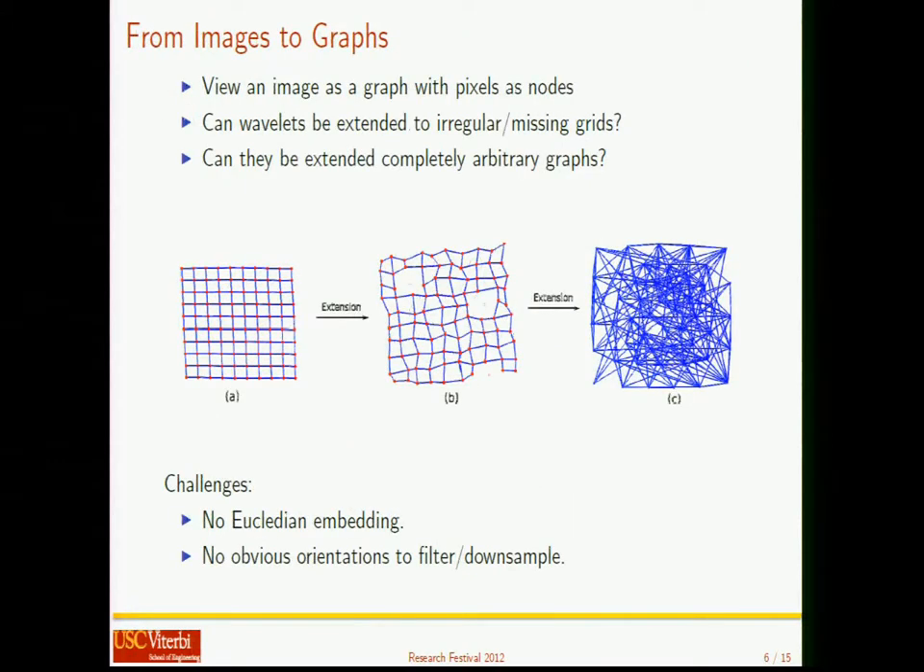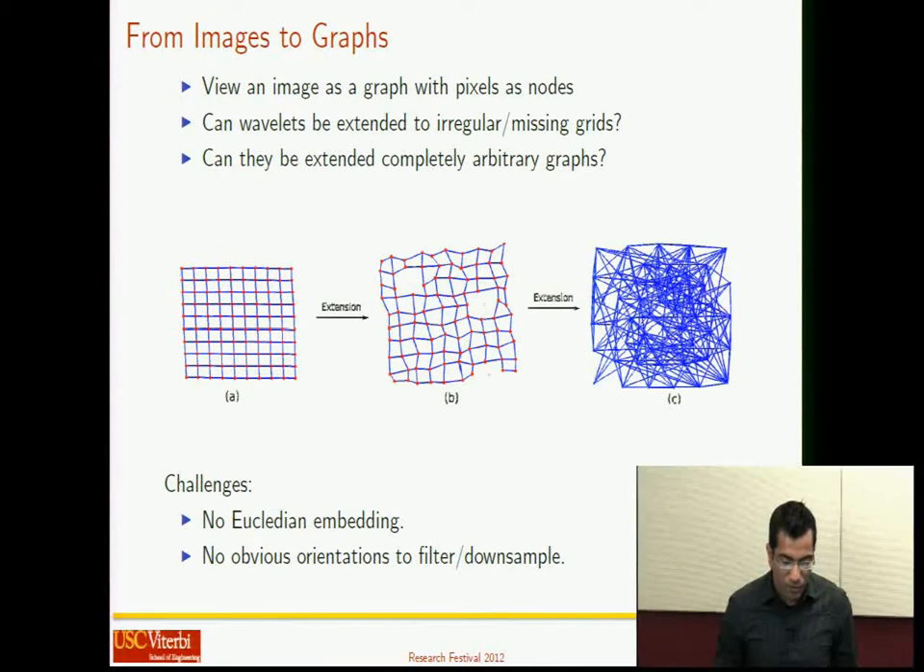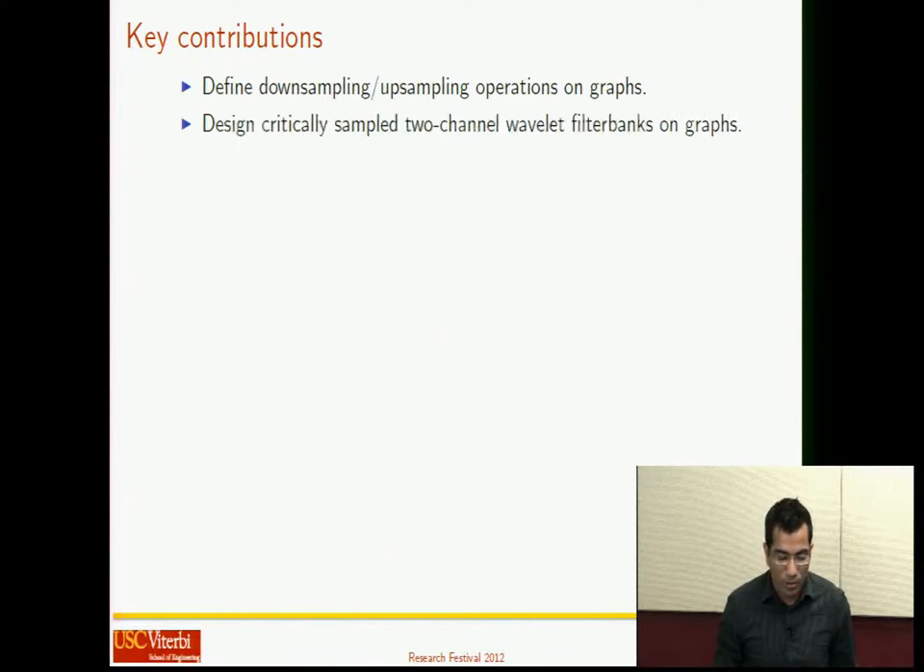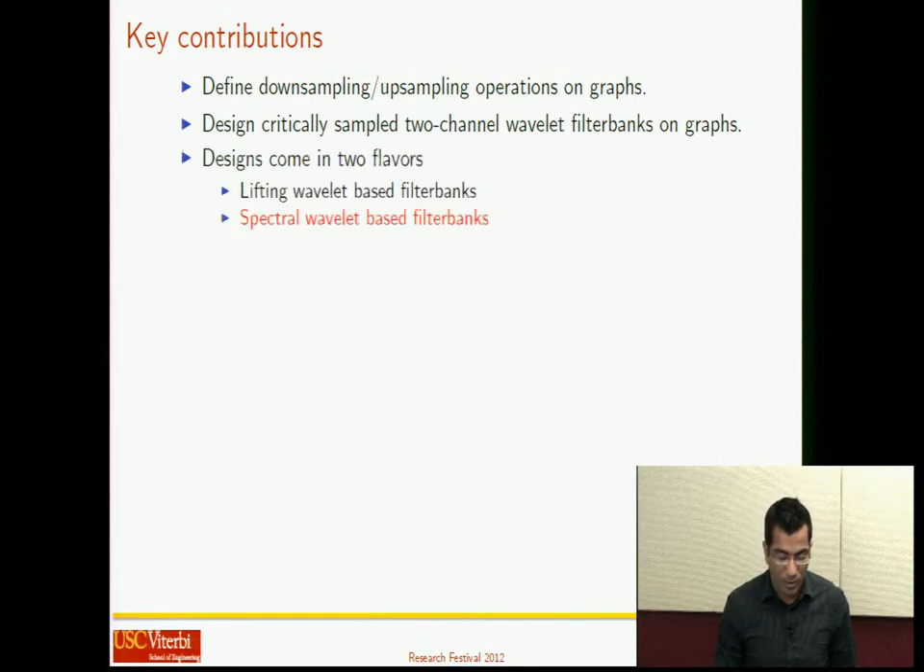So this is how I formulate my problem from image to graph. I first view an image as a graph with pixels as nodes, and then I extend it to situations with irregular grids with missing samples and noisy locations, and then to completely arbitrary graphs with arbitrary locations and connectivity. The challenges are, of course, that there are no Euclidean embeddings and therefore no obvious orientations to filter and downsample. My key contributions are that I define downsampling and upsampling operations on graphs and design critically sampled 2-channel wavelet filter banks on graphs using these concepts.